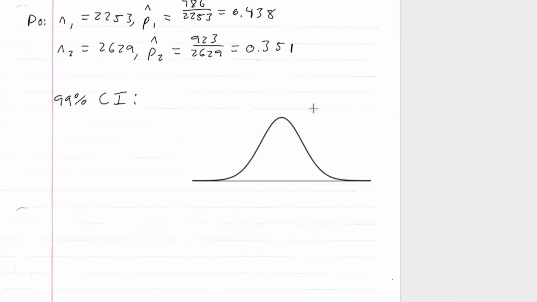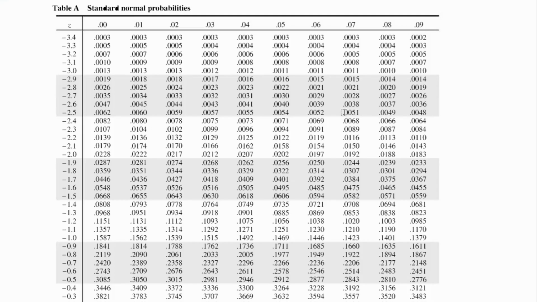For our 99% confidence interval, 1 minus 0.99 over 2 is equal to 0.005. So let's go ahead and get to our table. Here's our value, between 0.0051 and 0.0049, so it should be 2.575.